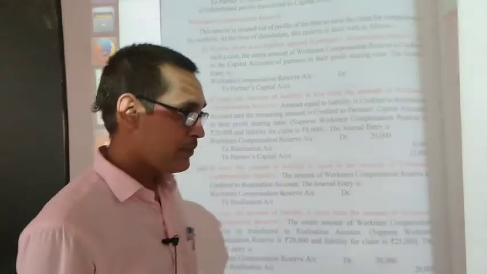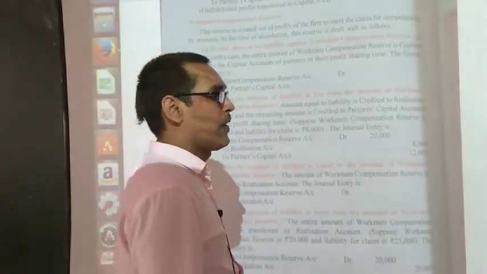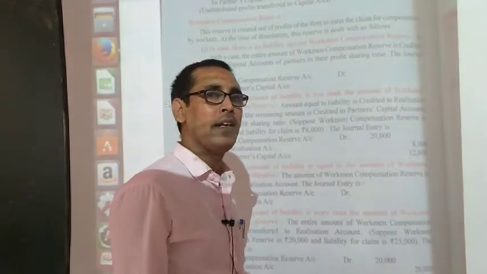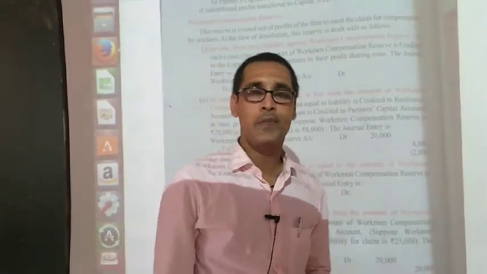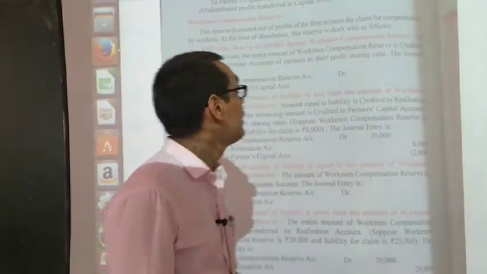This is the workman compensation reserve, and it appears on the liability side of the balance sheet.